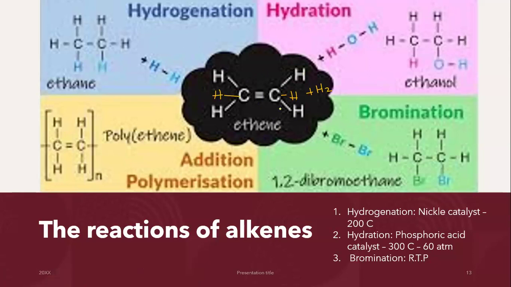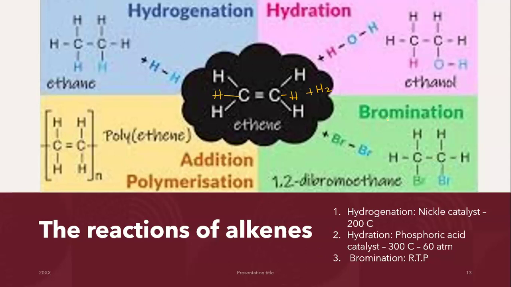I am taking my ethene and turning it into ethane. I'm taking an alkene and turning it into an alkane, right? Because I just broke the double bond and now all the bonds are single covalent bonds. So I took an alkene and turned it into an alkane. That's hydrogenation. The conditions for these reactions are what you guys need to remember. The catalyst we use is nickel and the temperature is around 200 degrees centigrade.